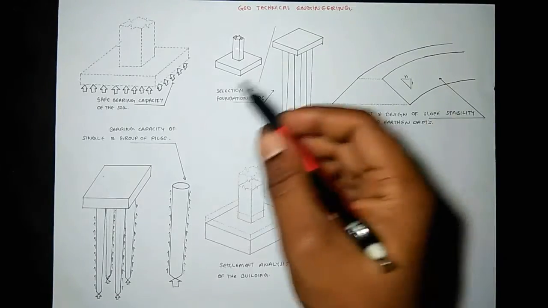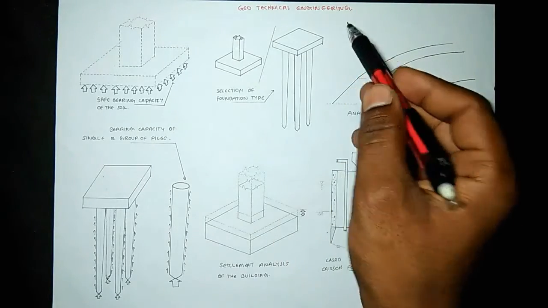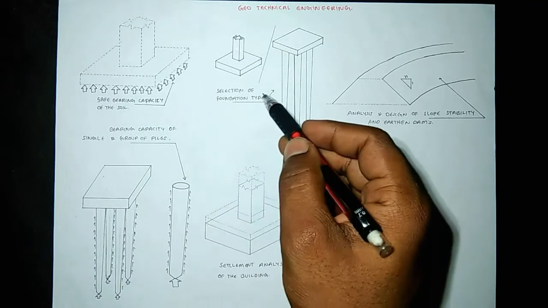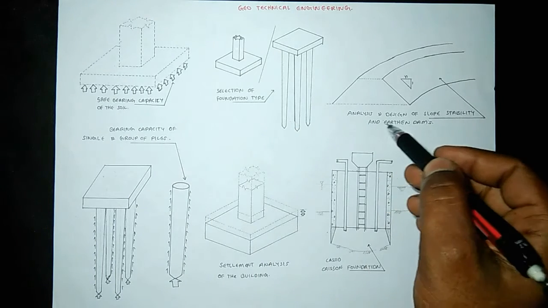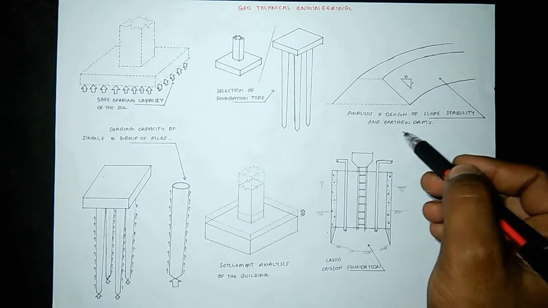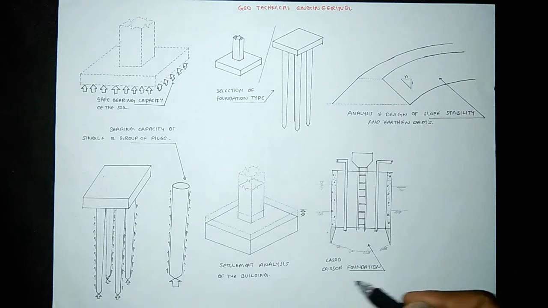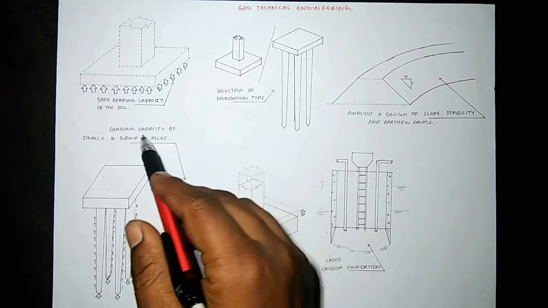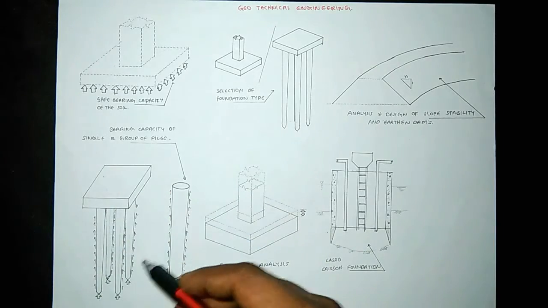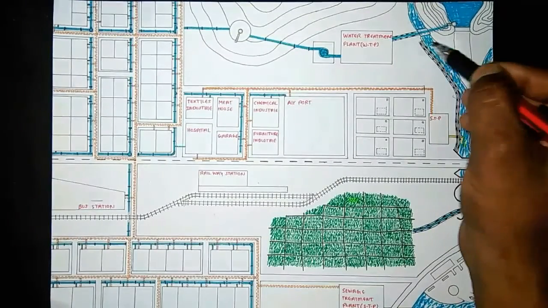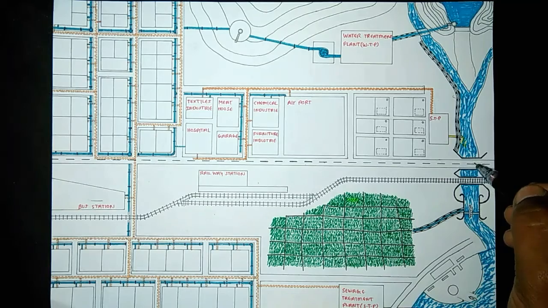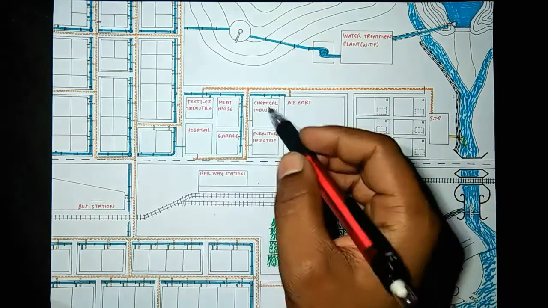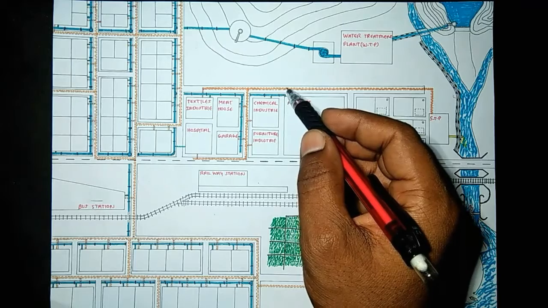soil and depth of the foundation and area required for the footing. We will determine the following things from the geotechnical engineering subject as shown here. Safe bearing capacity of the soil, selection of foundation, analysis and design of slope stability and earthen dams, caisson foundation, settlement analysis of the building or any other structure, bearing capacity of single and group of piles, slope design for canals and marginal bunds, caisson foundation design for bridges underwater, settlement analysis of the buildings. All these things we will design in geotechnical engineering.